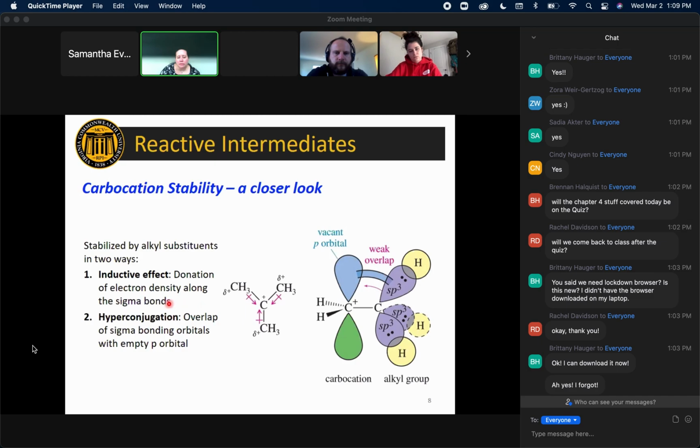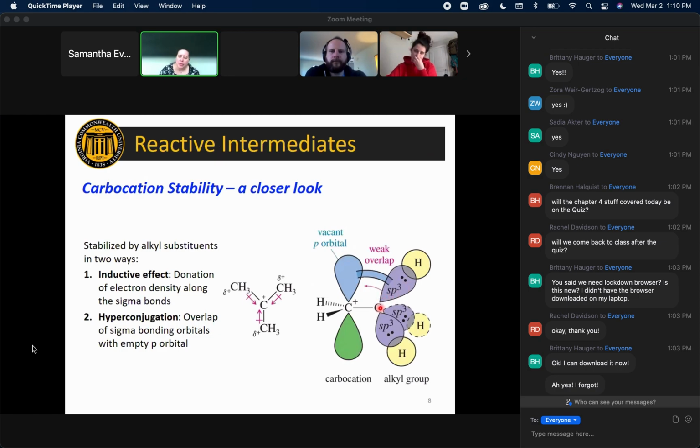The more important feature here, and the one that's actually, I think, easier to see, is something called hyperconjugation. In hyperconjugation, if you have a substituent on that carbocation, no matter what that substituent is, if it's not hydrogen, it will have another bond coming off of it, right? So if it's a methyl group or a carbon chain or anything else, it would have another group coming off of it.